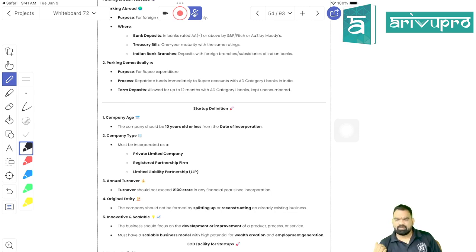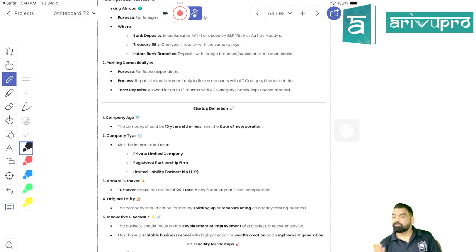Very nice. In general, we can say that a startup is nothing more than a business unit which is putting money in some new idea, in some new innovation, something new that has not been tried earlier. Like Ola is a startup. Earlier we could not think about having a cab by making an application over our mobile phone.